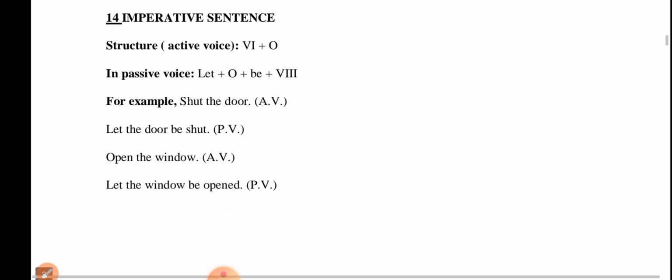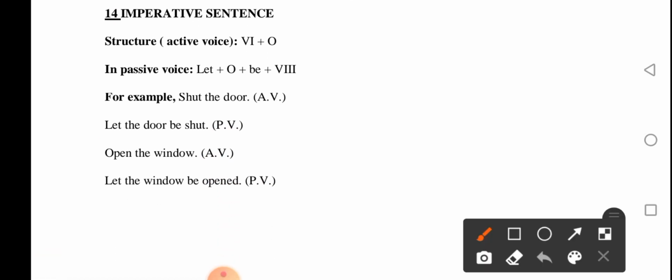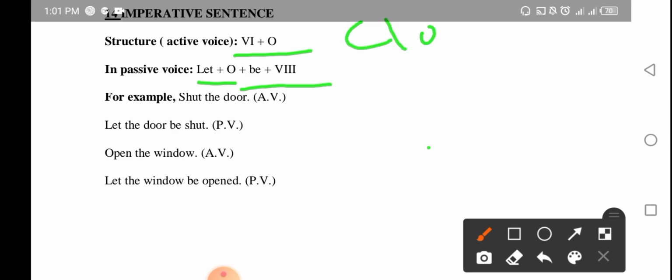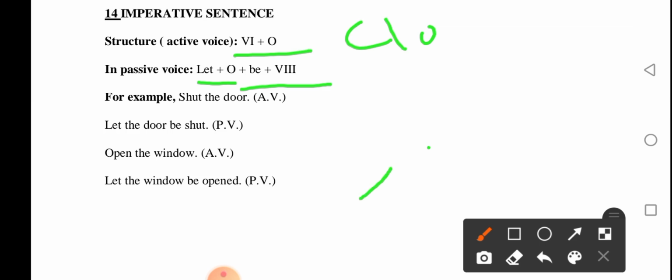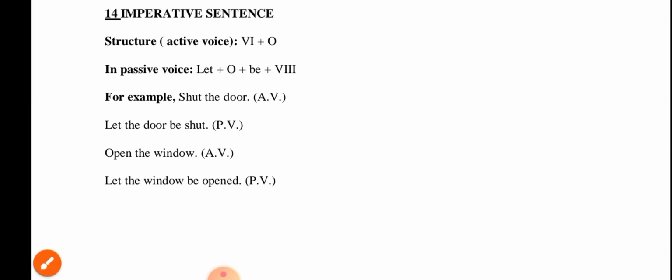Imperative sentences. Let's see imperative sentences. When we see imperative sentences, the structure of an active voice in imperative sentences is verb 1 plus object. Right? Verb 1 plus object. In passive, let plus object plus verb 3. Right? For example, close the door. Close the door, verb plus object.